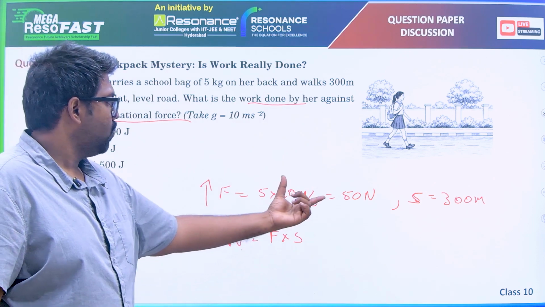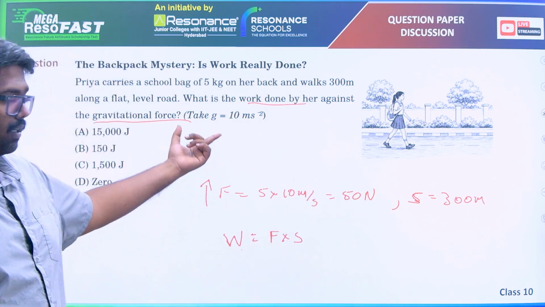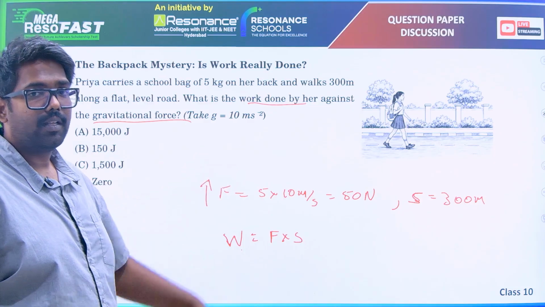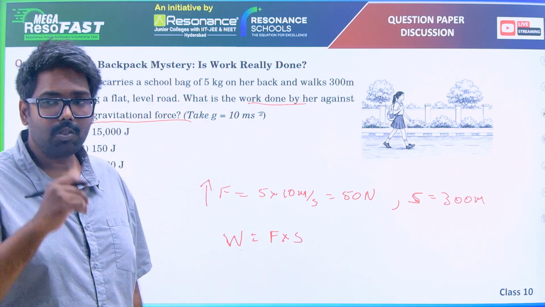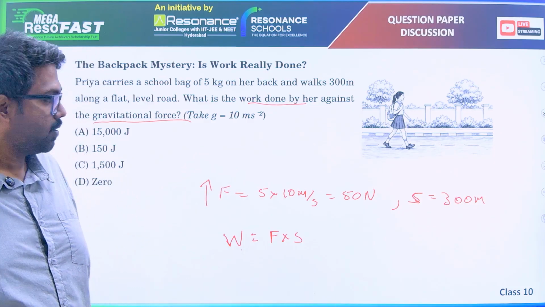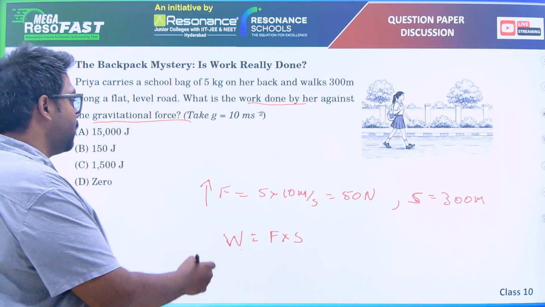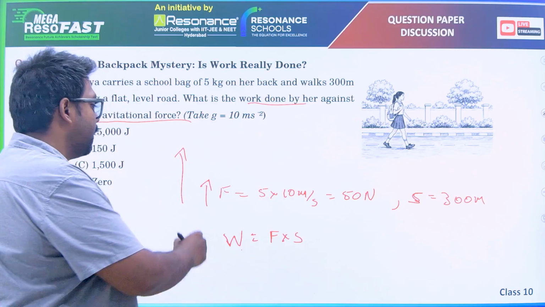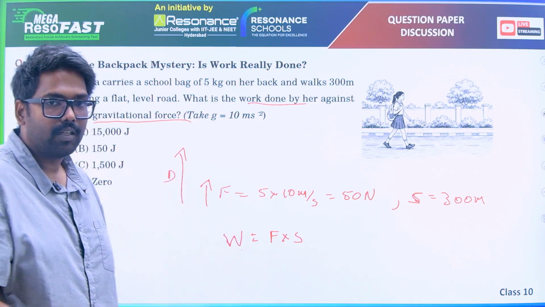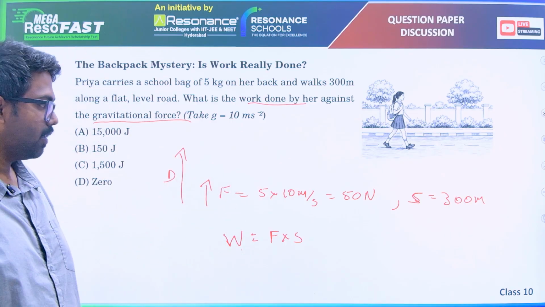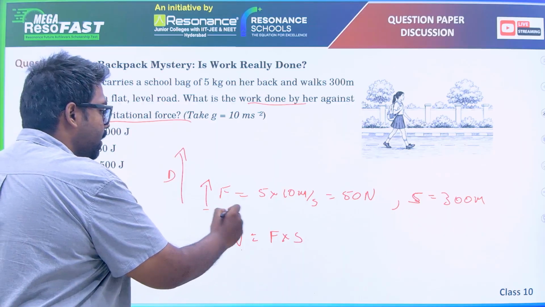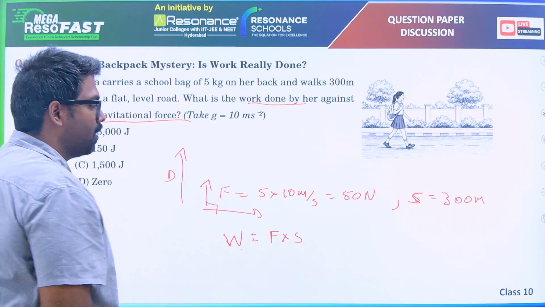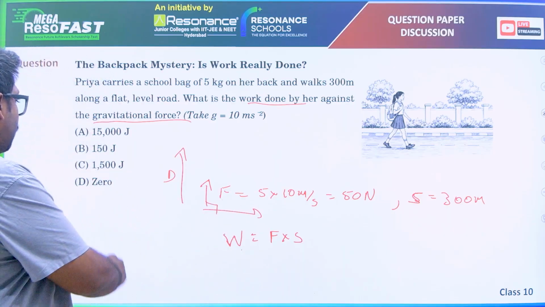So, force into displacement should be the work done by her. But remember, the displacement should always be in the direction of the force. If suppose she climbed a ladder of 300 meters, the displacement is in the same direction, so work is done. If the displacement is in a perpendicular direction, the work done is 0.